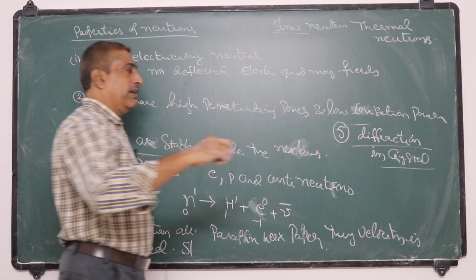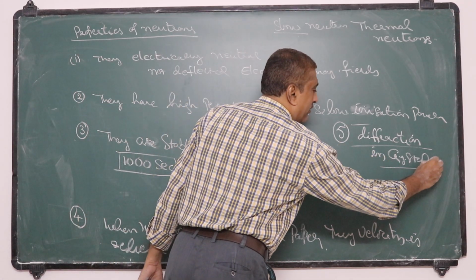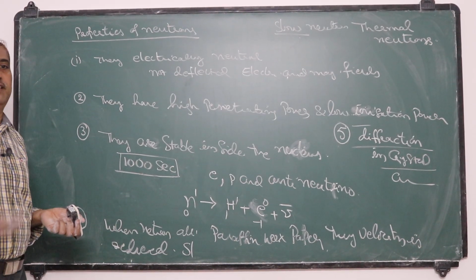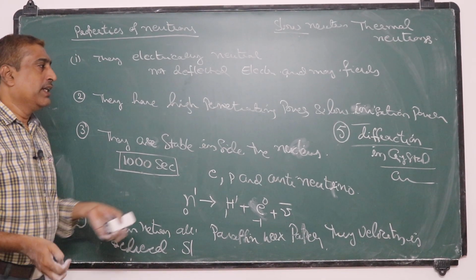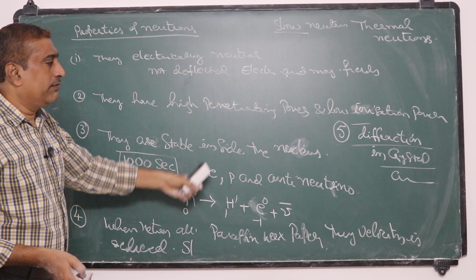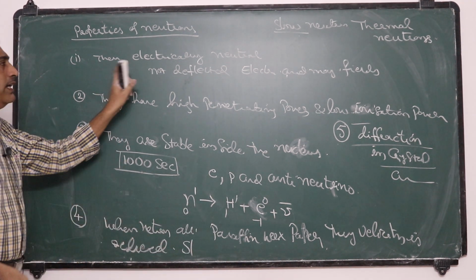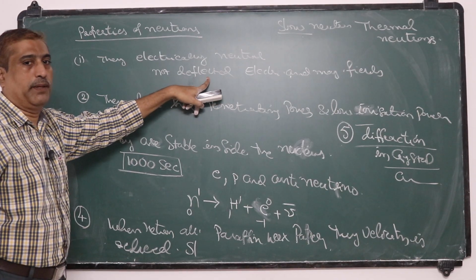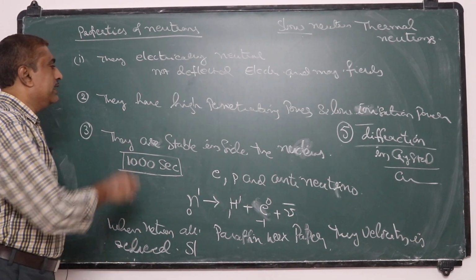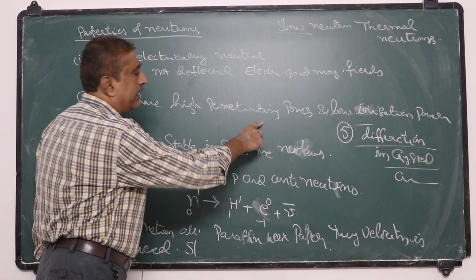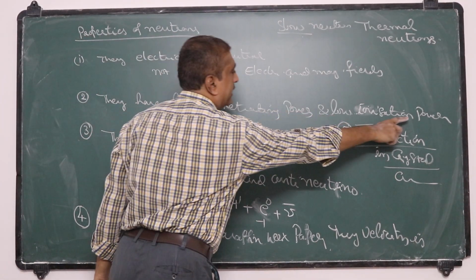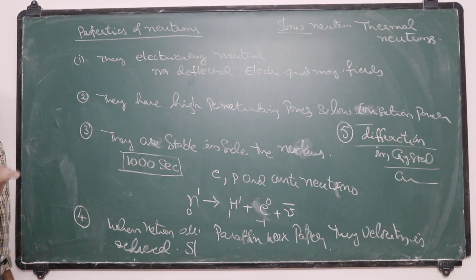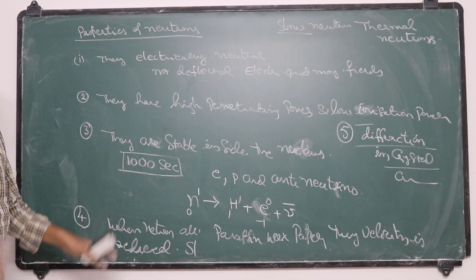So this neutron diffraction is used in crystallography. Crystallography means crystal structure determination. So these are the main properties of neutrons. The first one is they are not deflected in electric and magnetic fields. And the second one is they have high penetrating power and low ionization power. That means they can penetrate through large distances but cannot ionize those materials.